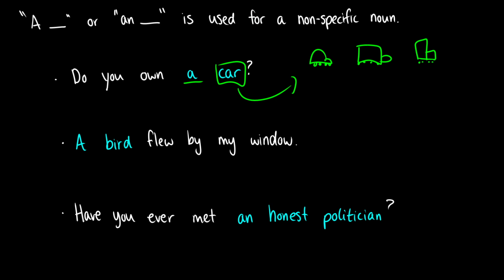Or when you say a bird flew by my window, we don't know which bird it is. It could be the same bird as last week. It could be a new bird. Who knows? Doesn't matter. But some bird flew by my window. Or have you ever met an honest politician? With this question, we're just saying, is there at least one honest politician out there that you've met? We're not specifying any particular one. We're just saying, is there one? So that is what a and an are used for.